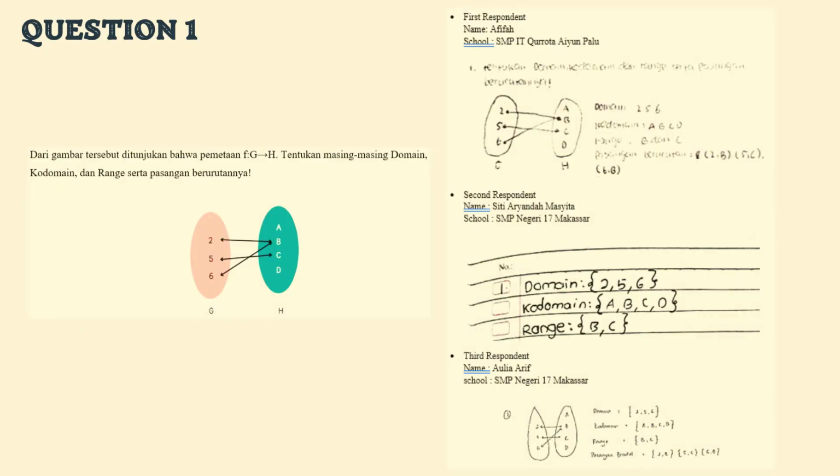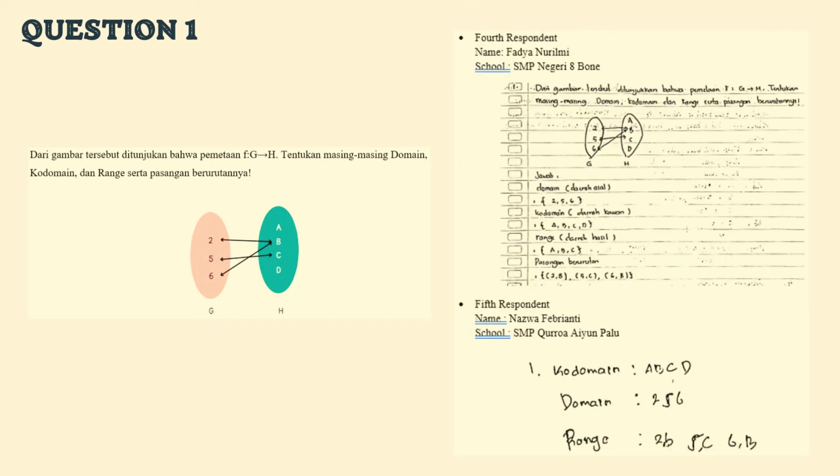The first question said, "Dari gambar tersebut ditunjukkan bahwa pemetaan fungsi G ke H, tentukan masing-masing domain, kodomain, dan range serta pasangan berurutannya." So we can see the answer from the first respondent, the second respondent, the third respondent, the fourth respondent, and the last, the fifth respondent.